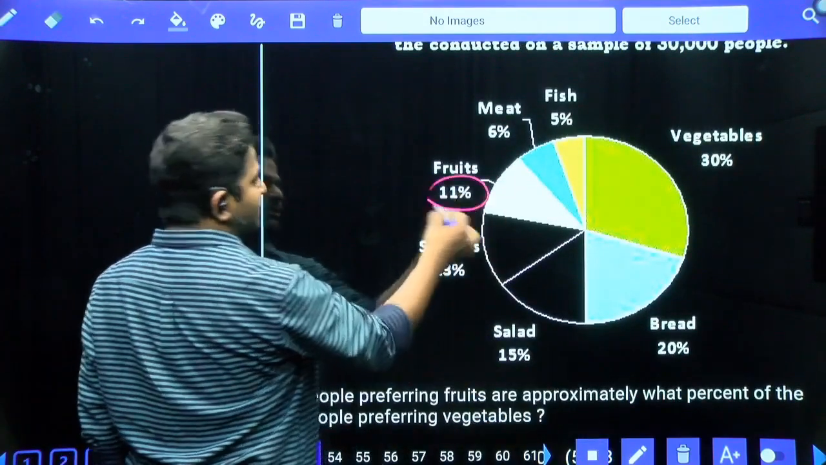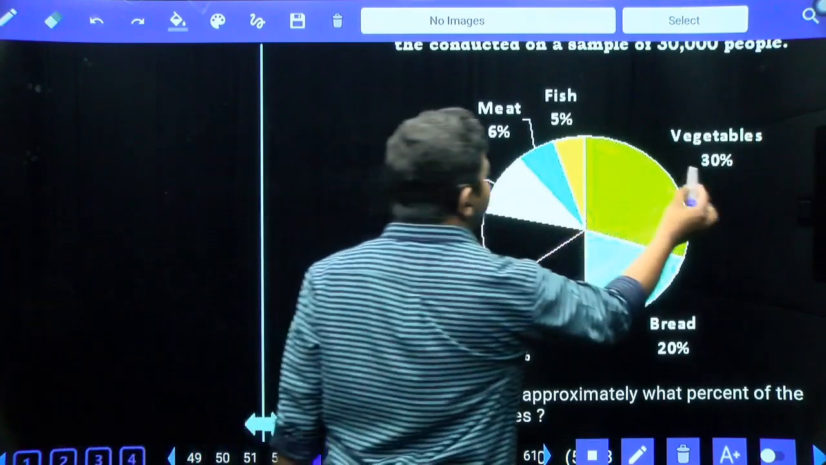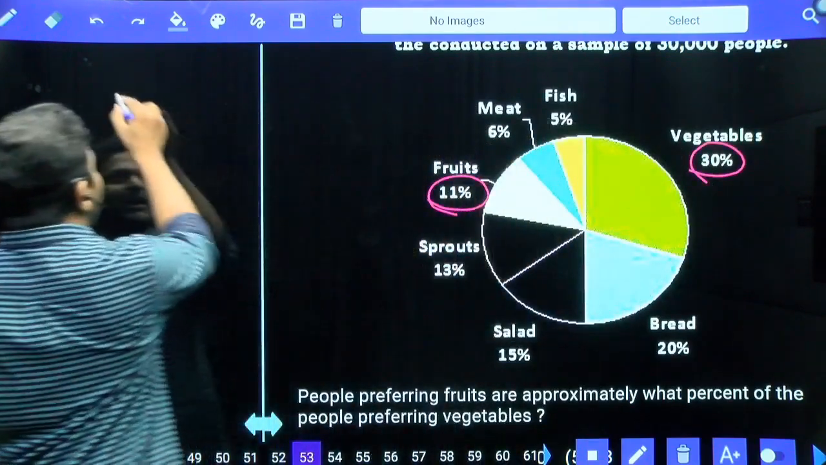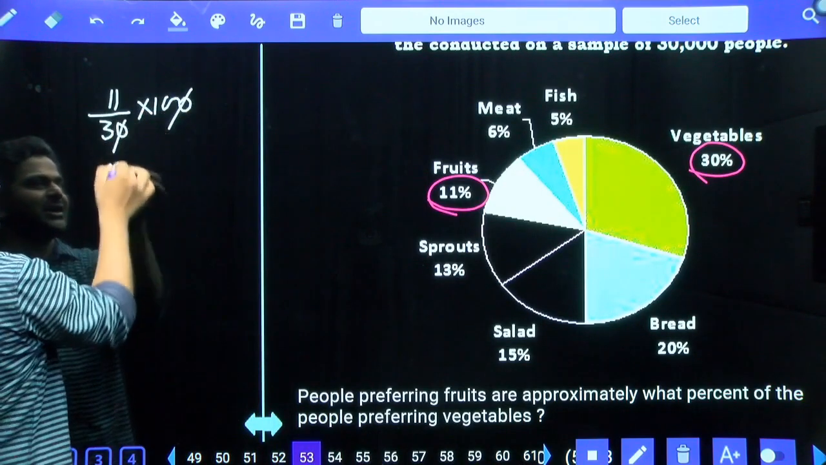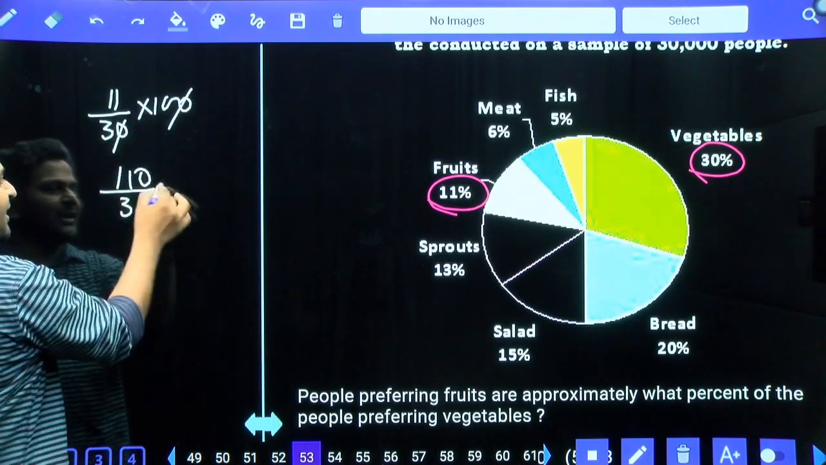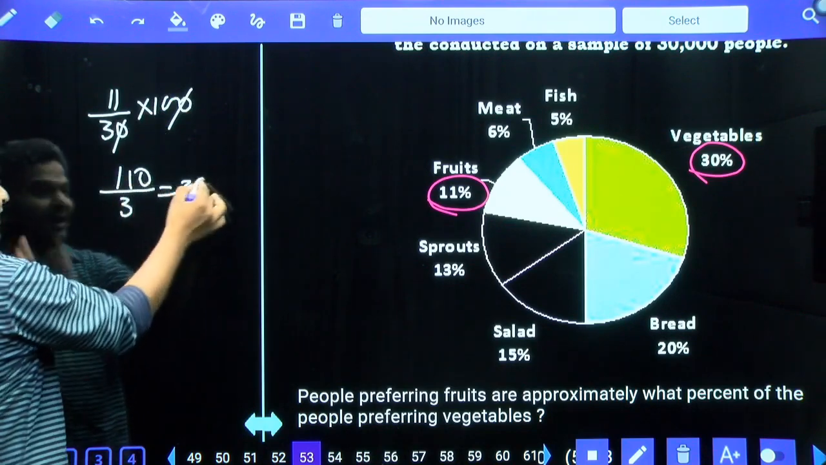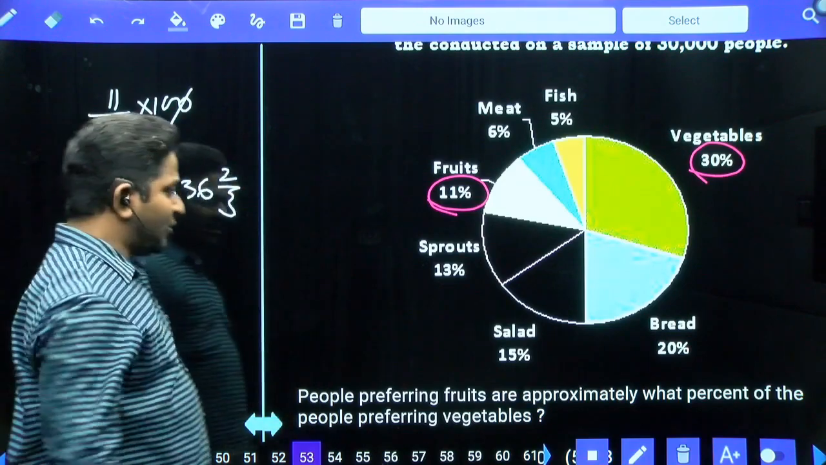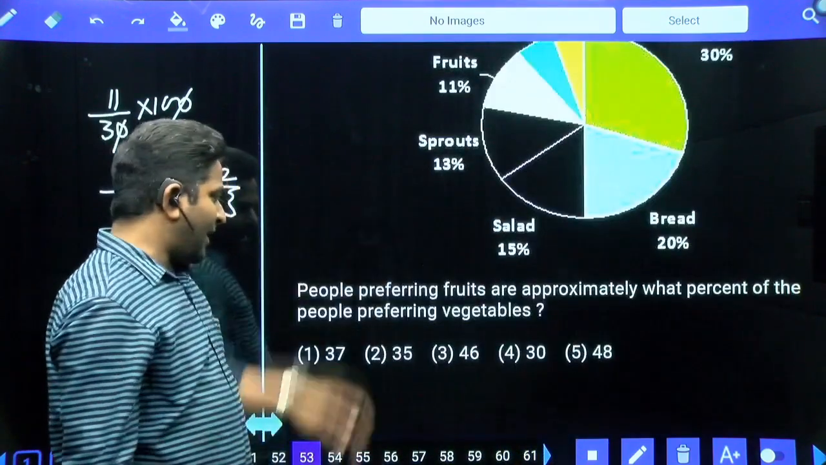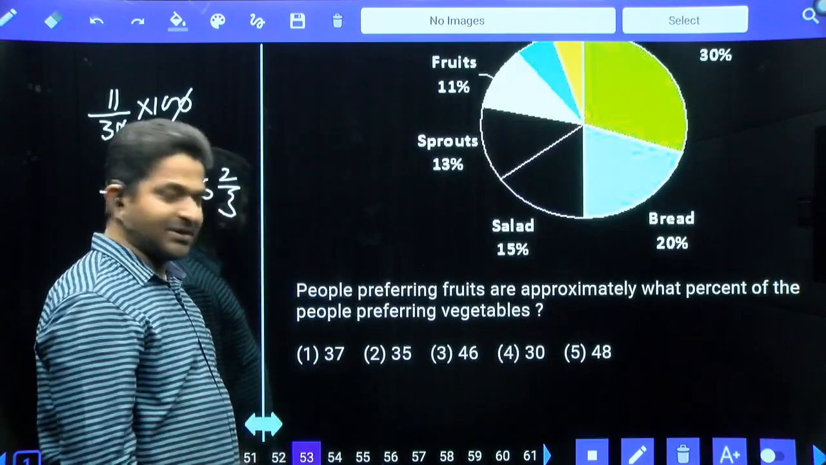People preferring fruits 11 out of vegetables 30, so that is 11 out of 30 into 100 percentage. The 0s get cancelled, that is 110 by 3. 3 times 3 is 9, 20 remaining, we have 36 2 by 3 percentage, approximately 37 percentage.